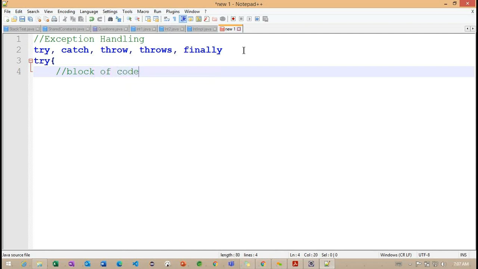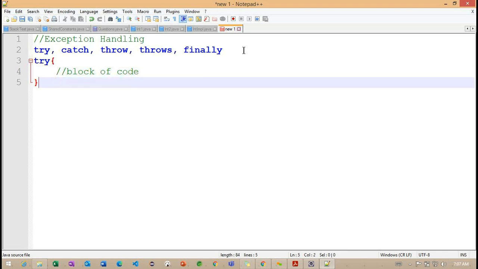This block of code may throw an error in future, not now. Whenever it throws an error, those code we define inside our try block.